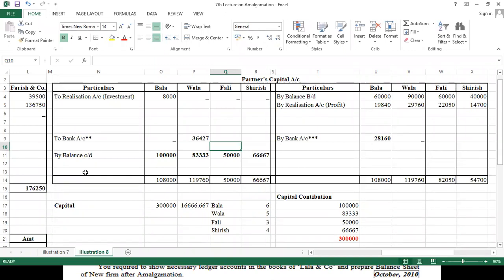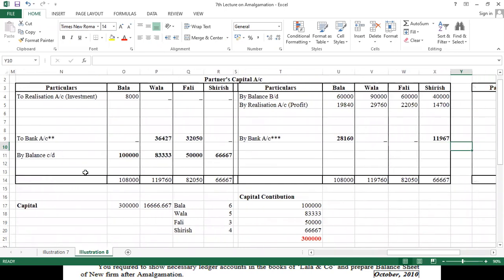Next, look here, which side is heavy? Definitely this side is heavy, so here again we have to take this particular amount minus 50,000, here 32,050 has to be given. And this side is heavy, so Shirish will bring this money. How much will he bring? This particular amount minus this, so 11,967. Okay, up to here it is clear. Shall we move to the bank account?